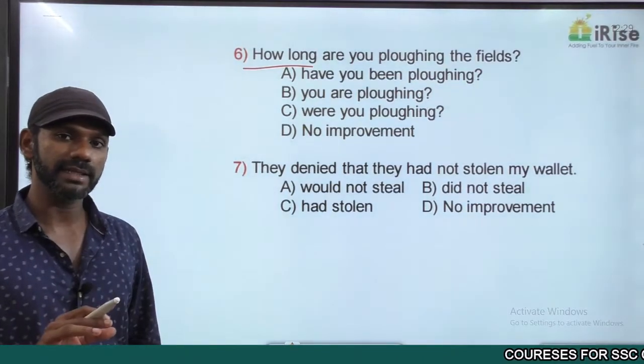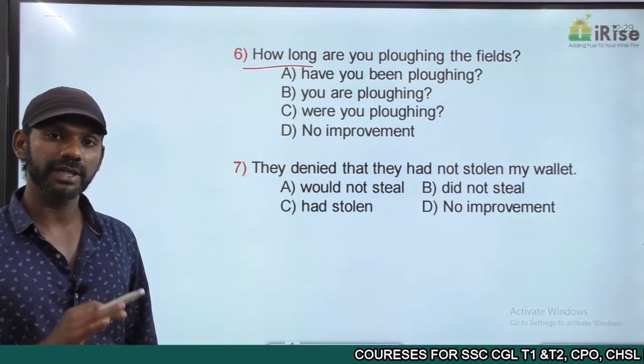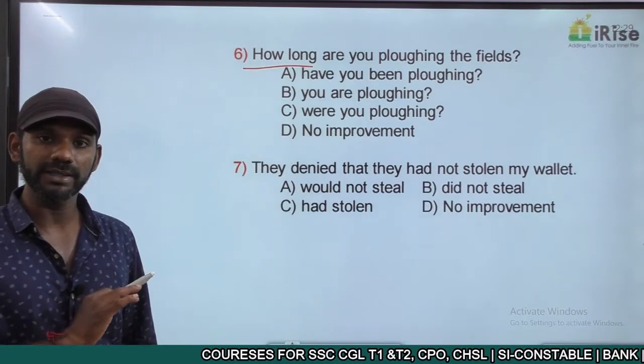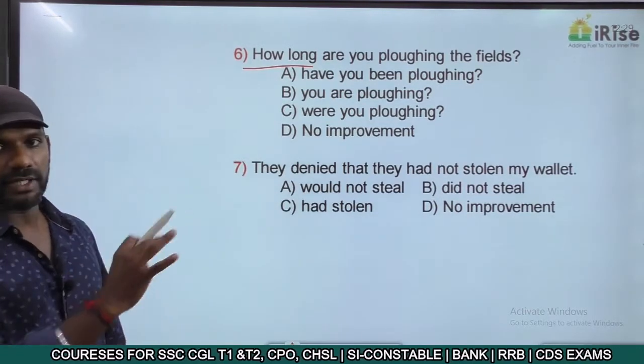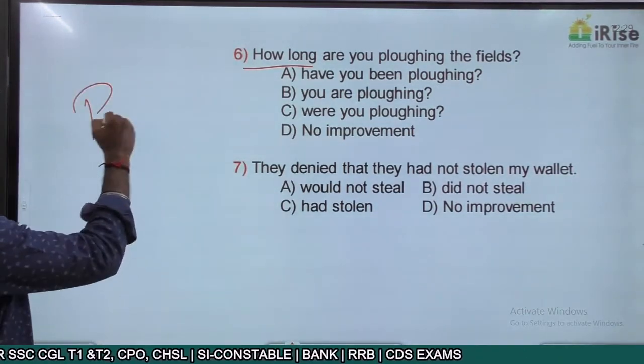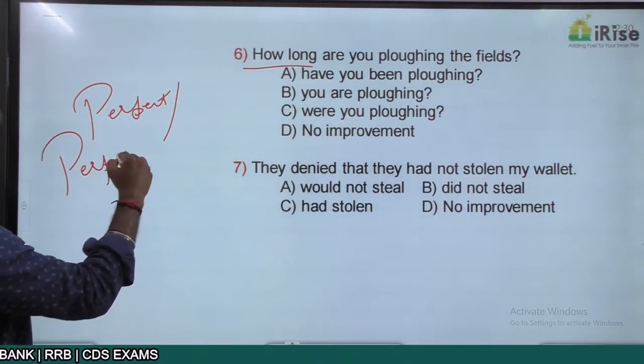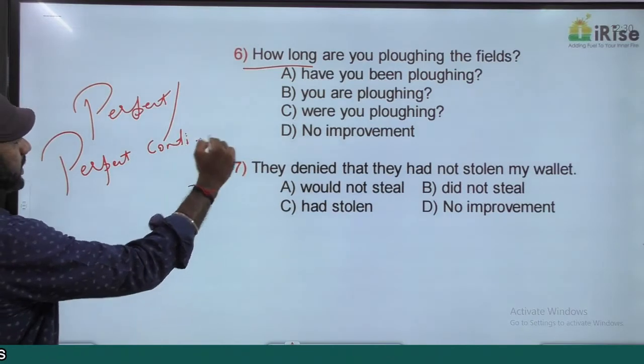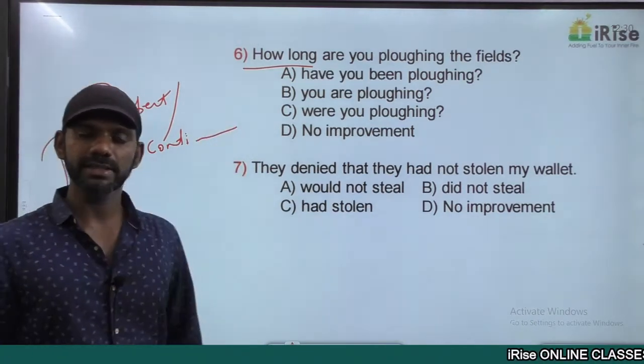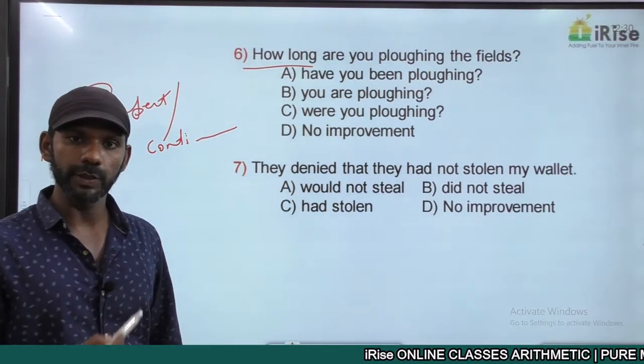Duration appears in which 2 categories? Perfect and perfect continuous categories of all the 3 tenses. So the option that we want must be in the perfect tense or perfect continuous tense.